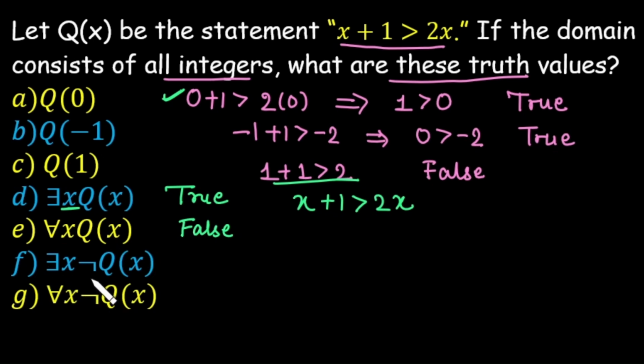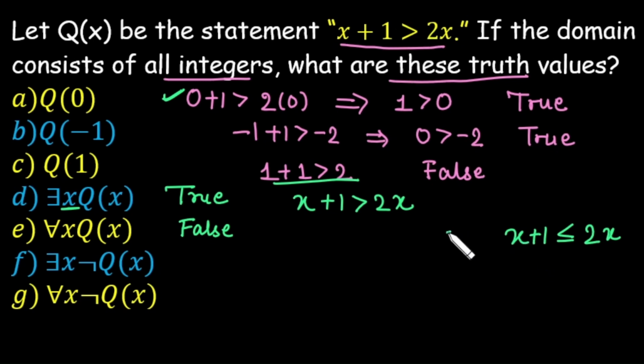Now what about the f part? It says that there exists x, not of Qx. तो पहले हम इसका not लिखेंगे. Not of this one is x plus 1 is less than equal to 2x. Here we have written greater than. Now less than equal to is the not of the statement.